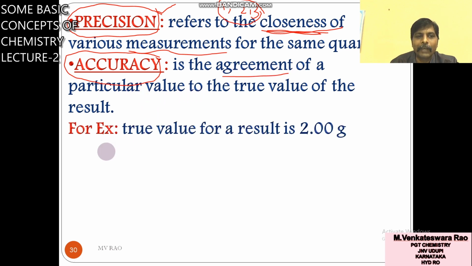We will take one example. For example, the true value for a result is 2 grams.